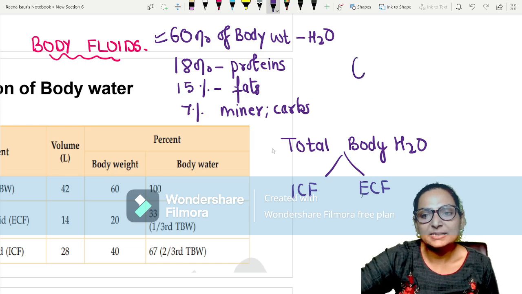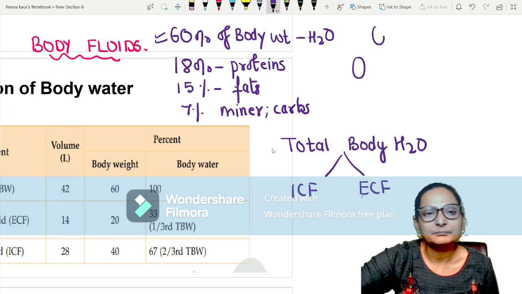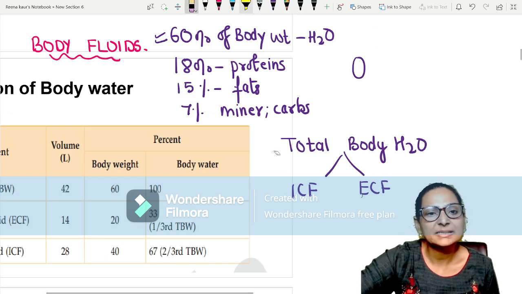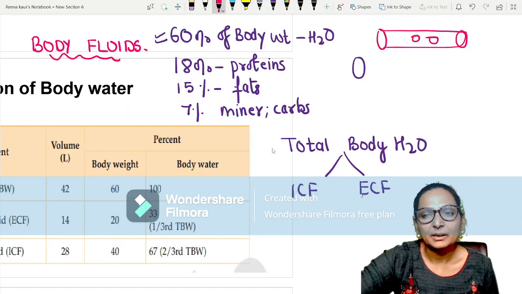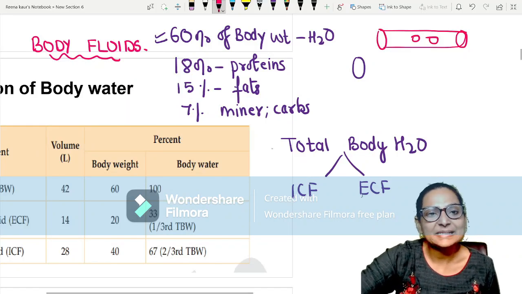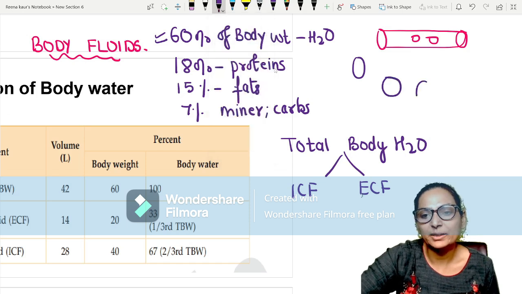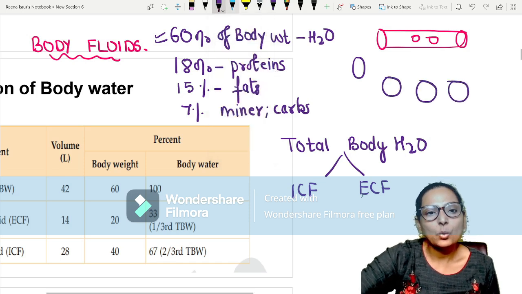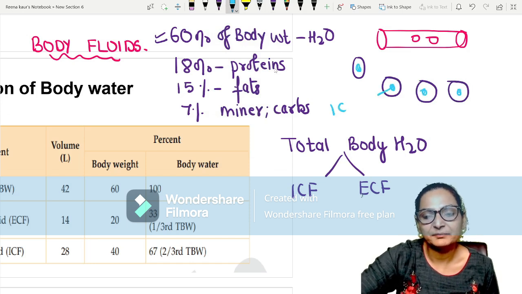See, this is your blood vessel, and the blood vessel will have RBC. These are the different cells in the body. So only this water, which is inside the cells, is ICF.